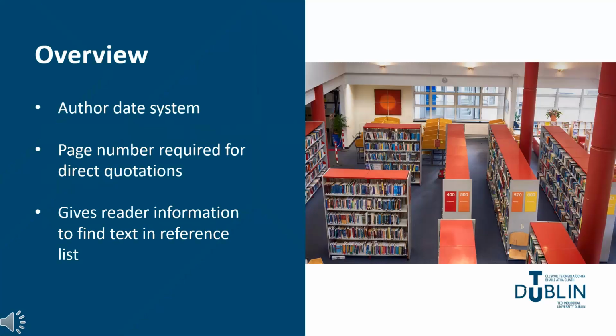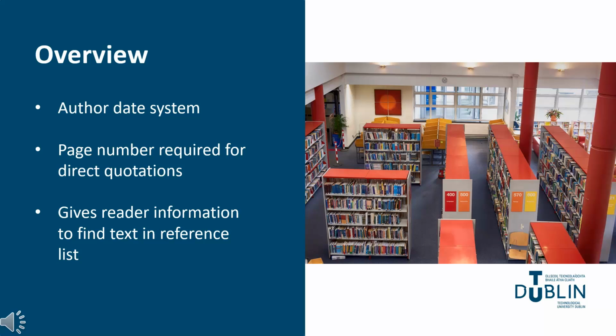APA is what's known as an author-date system, meaning that every time you use someone else's research, you cite within the body of your work their name and the date they published that work. With in-text citations, you are providing enough details in the body of your writing so that specific original source texts can be identified. The idea behind this is that it gives your reader just enough information to consult your reference list to identify your original source, if they so choose.